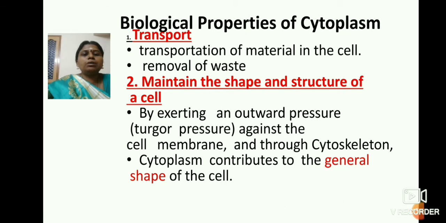So cytoplasm again contributes a general shape of the cell. Each and every cell, nerve cells, muscle cells, liver cells, may have a different structure, and this structure is because of the pressure exerted by the cytoplasm.